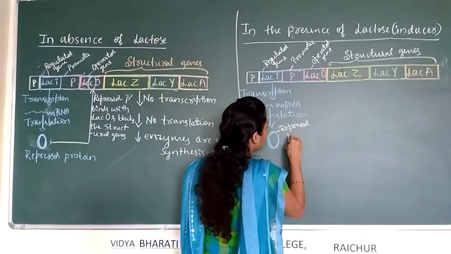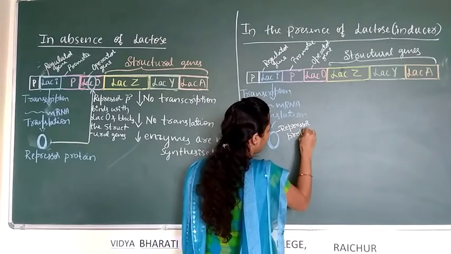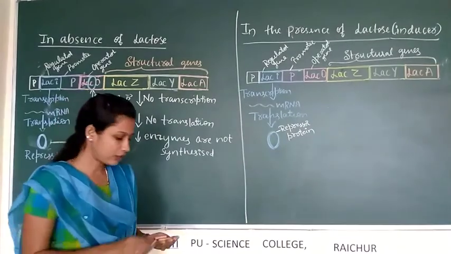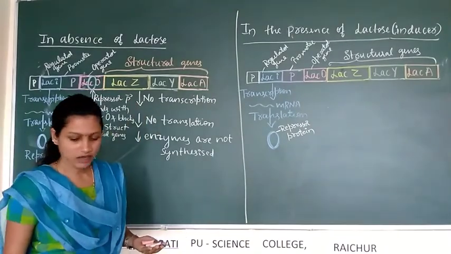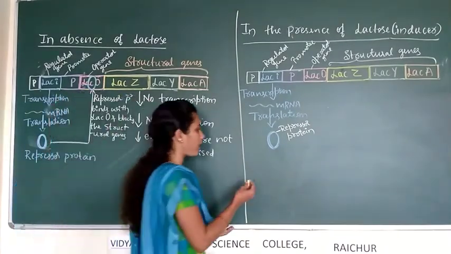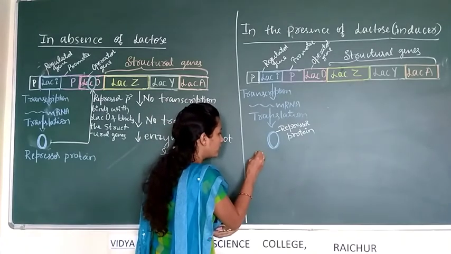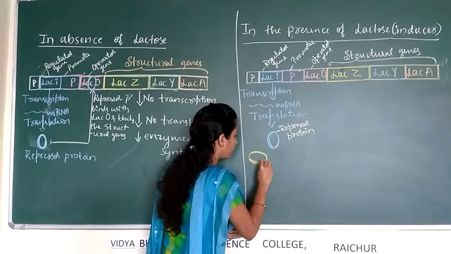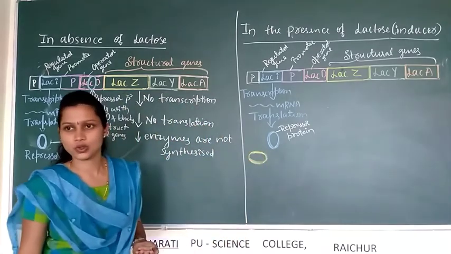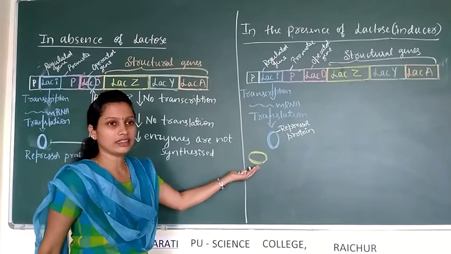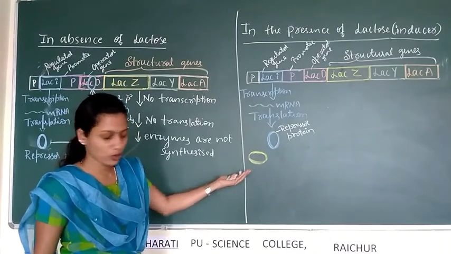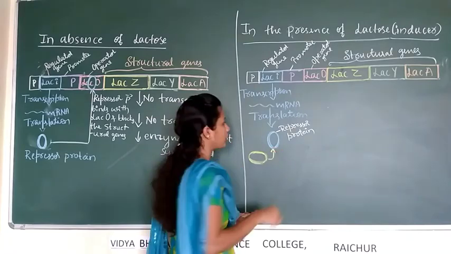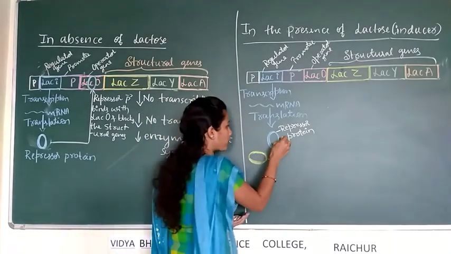And here the inducer, lactose, is present in the medium. Consider this is the lactose. This inducer, or lactose, binds with the repressor protein, like this.